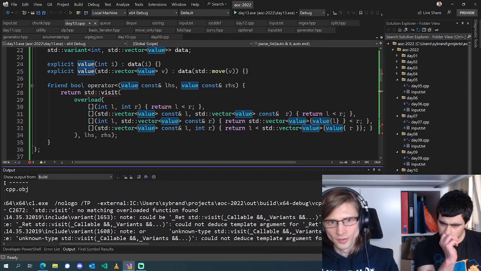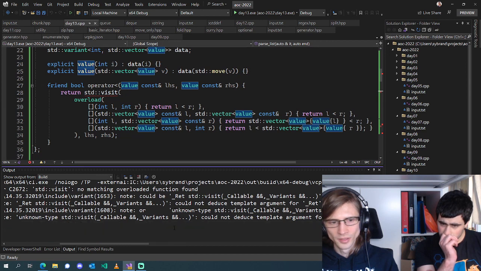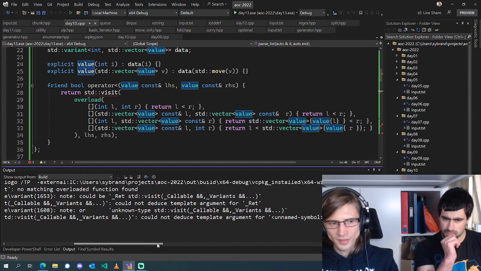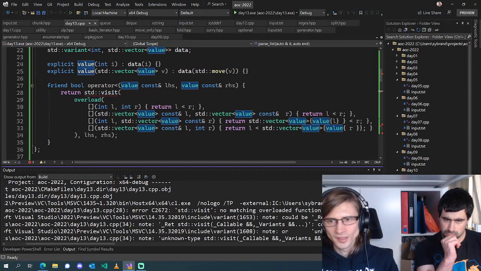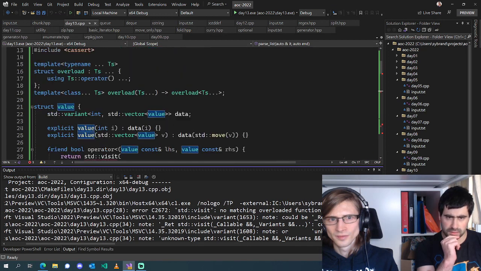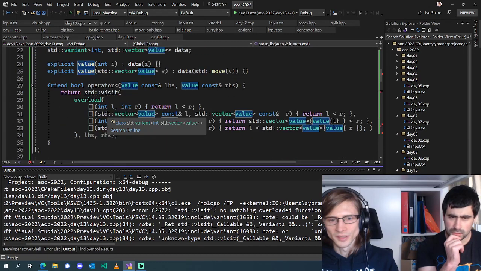Could not deduce the template argument for ret. That's fun. Do we need to give these a return type? We don't need to, because they're all returning bool. That should be very easily worked out. Would hope so.